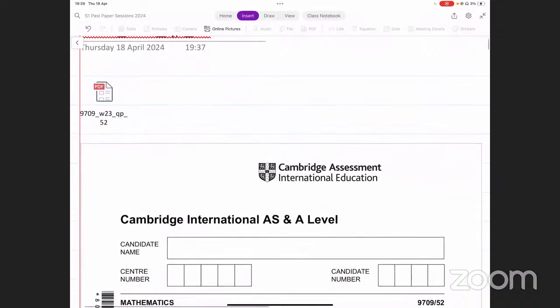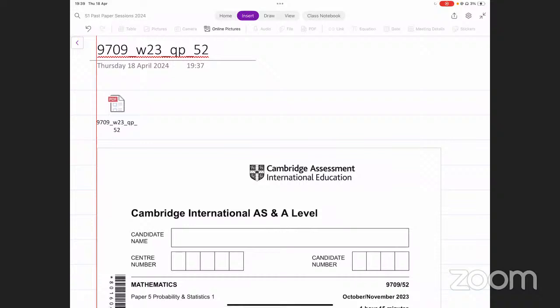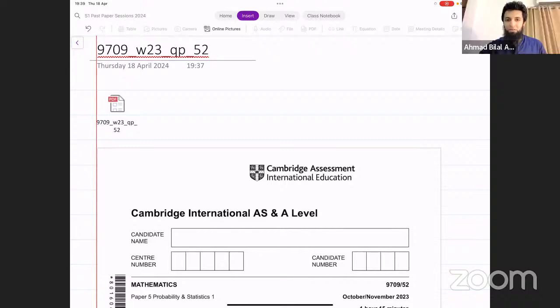Okay, so let's start with these papers then. First of all, we have paper 5 variant 2 from the session November 2023. Now, let me have a look at the questions that you have asked on the WhatsApp group. Look at the polls to see which questions you want me to do from this.